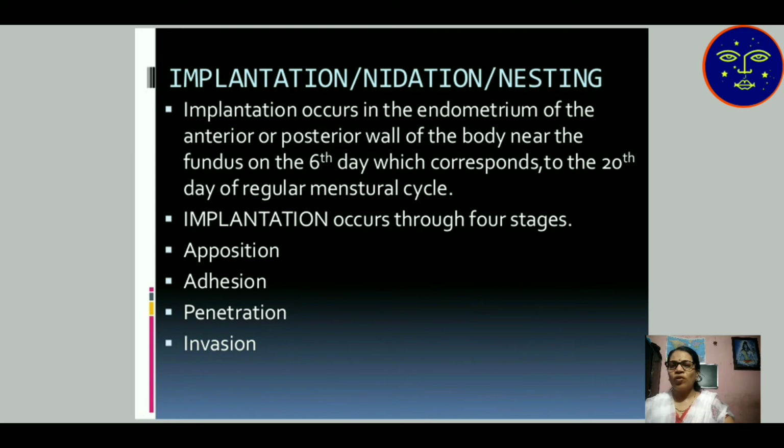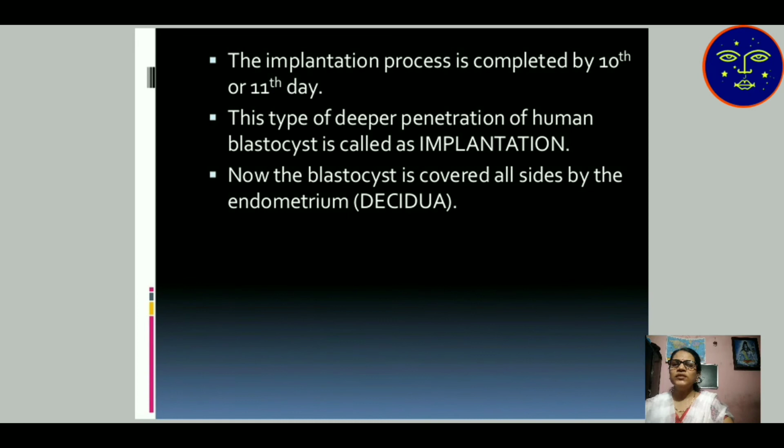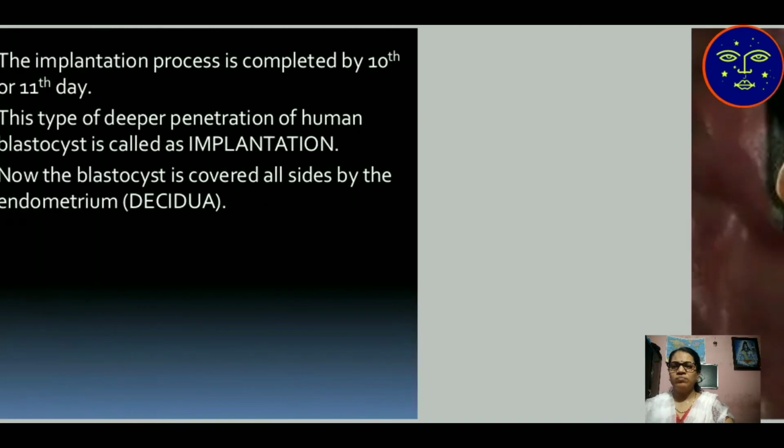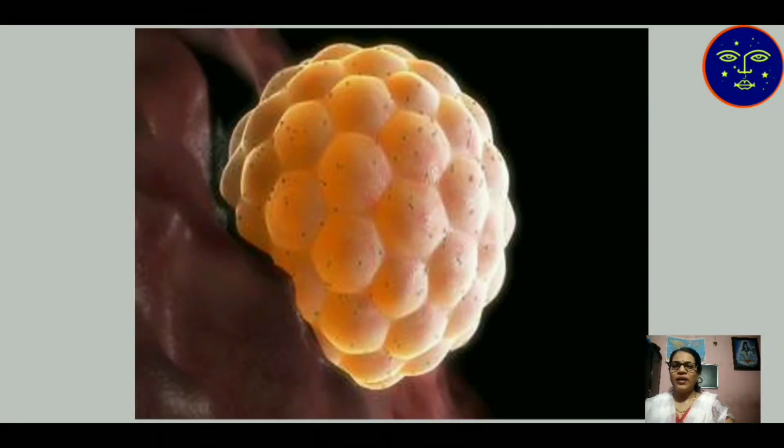Then implantation occurs through 4 stages: apposition, adhesion, penetration and invasion. The implantation or attachment contains these 4 stages. The implantation process is completed by the 10th to 11th day. After zygote formation, on the 10th to 11th day, the implantation attachment takes place. This type of deeper penetration of the human blastocyst is called implantation. Now the blastocyst is covered on all sides by the endometrium. Here is the attachment of the blastocyst towards the uterus.